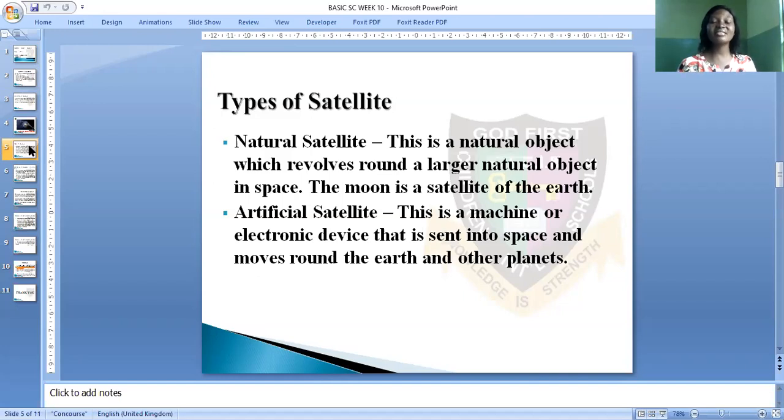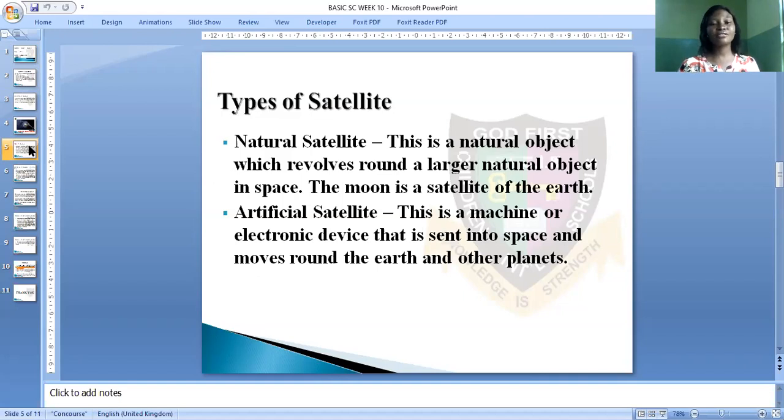The Earth here is another larger natural object in space. The Earth is larger than the moon. So natural satellites are objects that revolve around another larger object. An example is the moon, the satellite that revolves around the Earth. I believe you understand that.